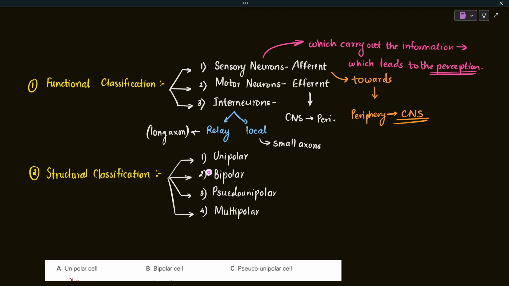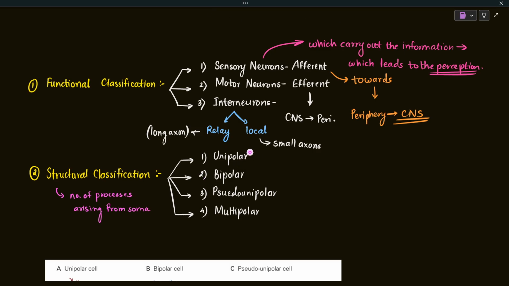So he gave out the four types of neurons based on the structure, based on how many processes are arising from the cell body. So this structural classification is based on the number of processes arising from the soma. Okay, so let's discuss that.